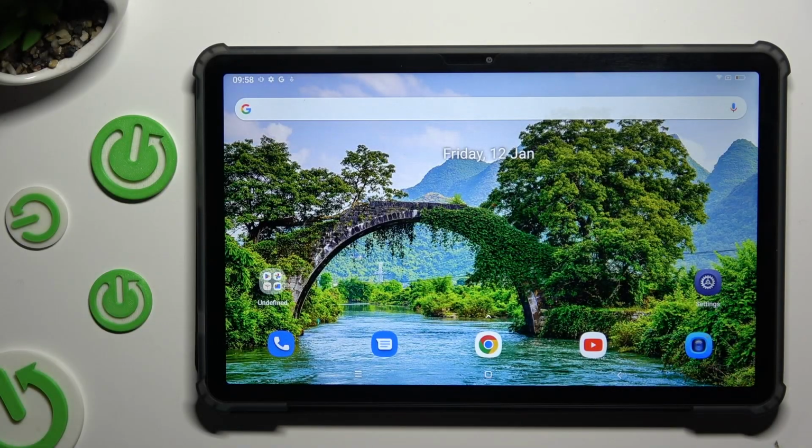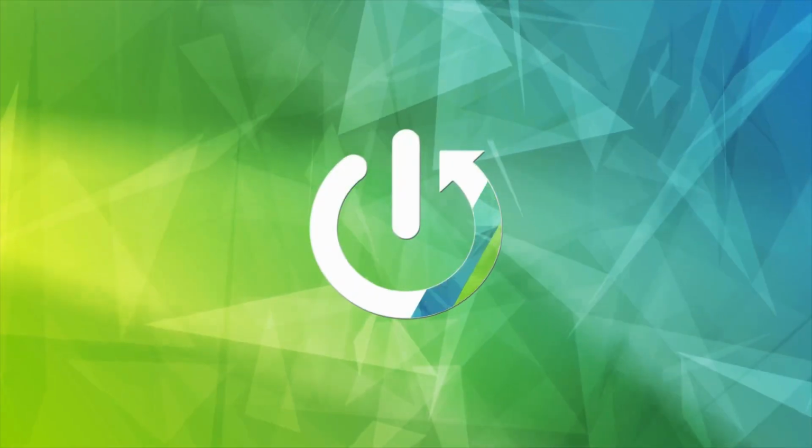In front of me is BLACKVIEW Tab 16, and today I would like to show you how you can set up an alarm clock.